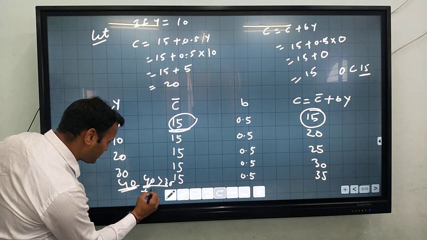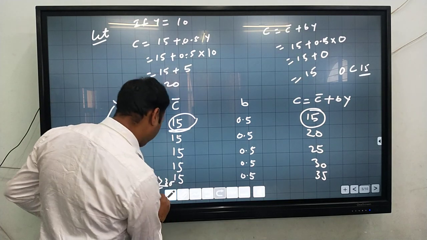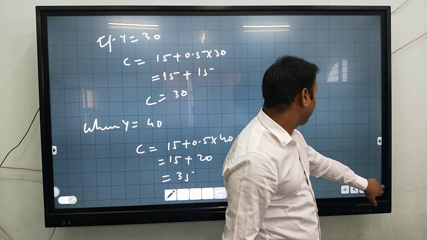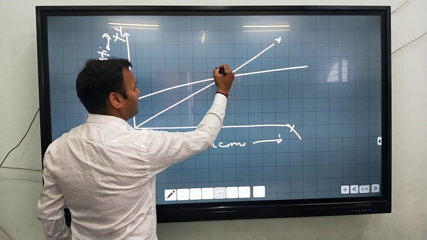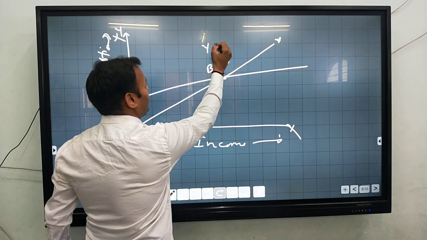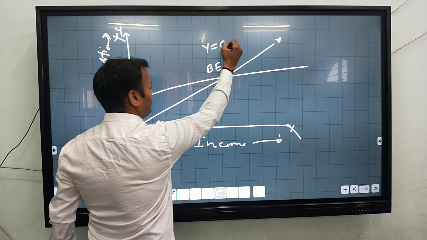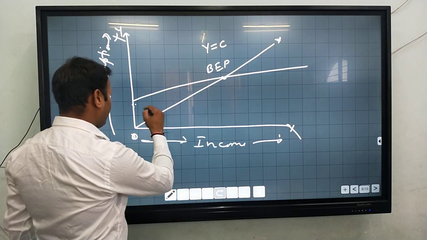Now the income is greater than the consumption. So we just draw the plot. Here is the break even point, that is Y is equal to C. This line is considered Y is equal to C.